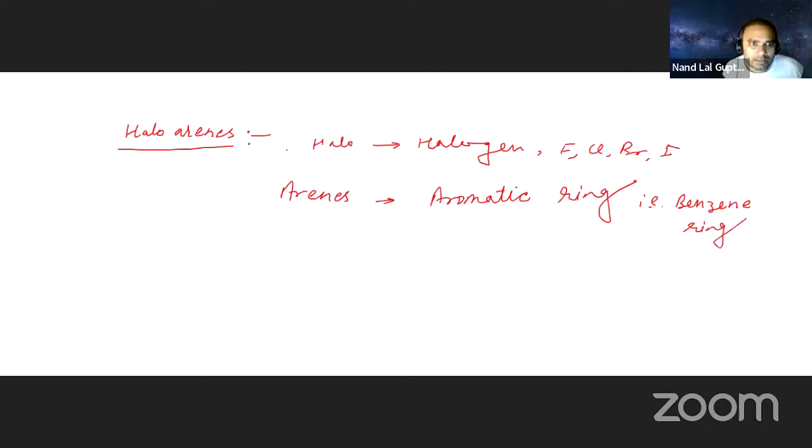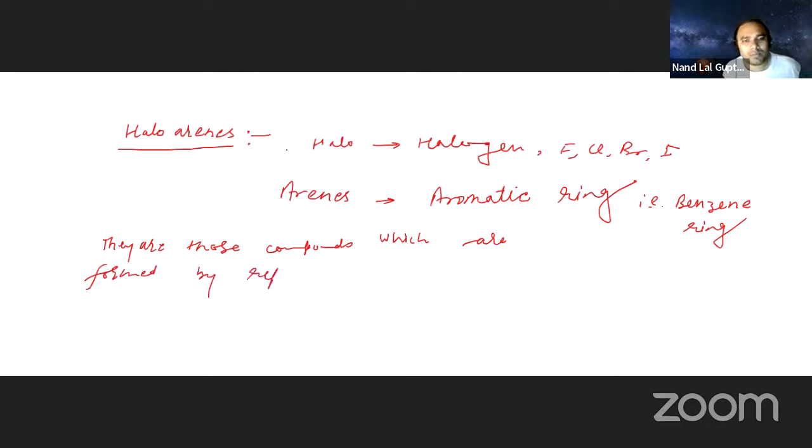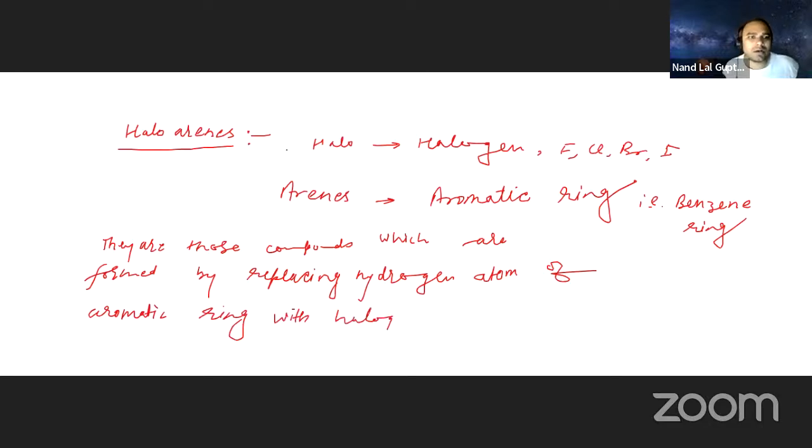So they are those compounds which are formed by replacing a hydrogen atom of an aromatic ring with halogen. That is what is called a haloarene.